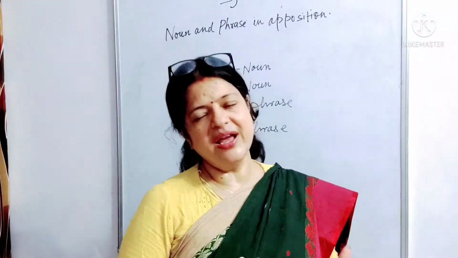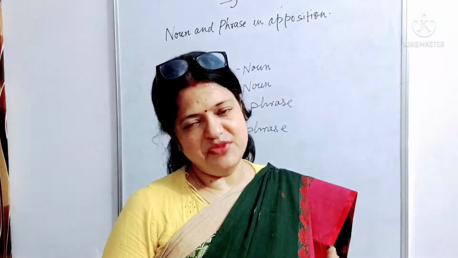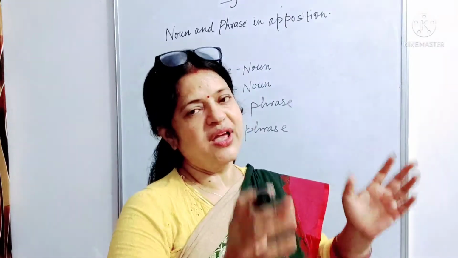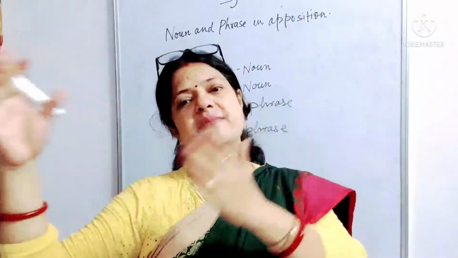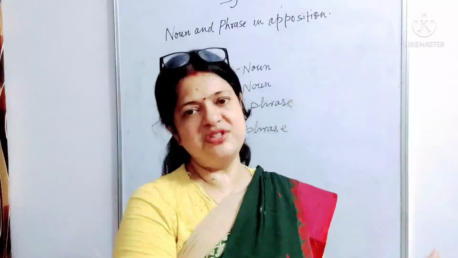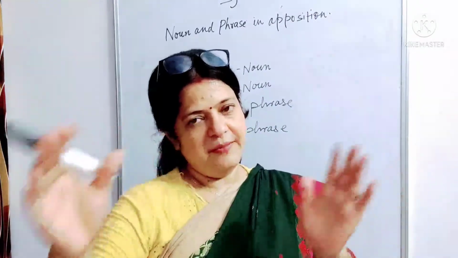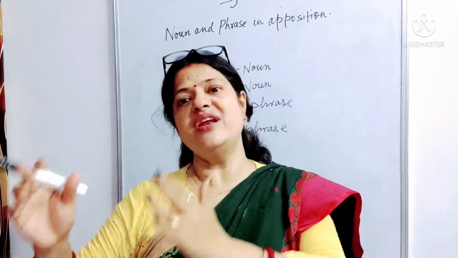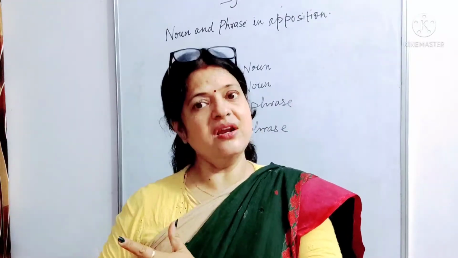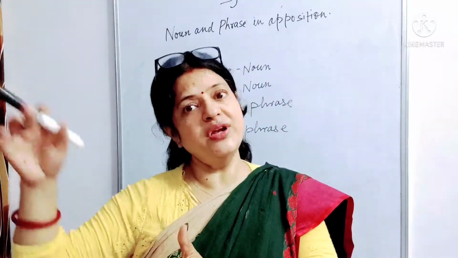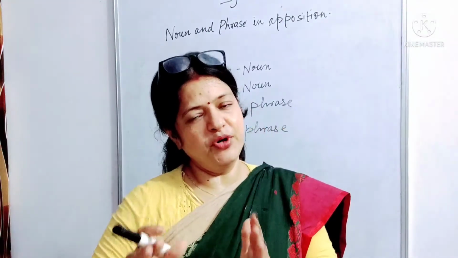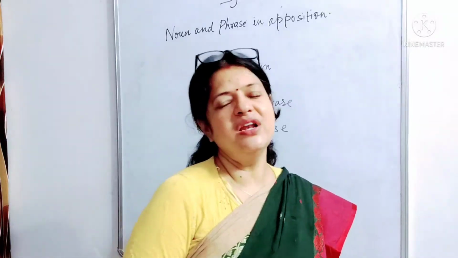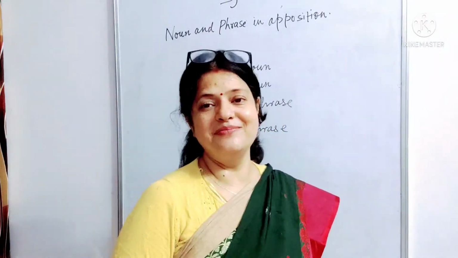So it can be subject and object both. I mean to say that if the subject relates with some other noun, we will put it just beside the subject. Or if the object relates with some other noun in the same sentence or in another sentence, we will put it just after the object. Okay, so I'll give you an example so that it becomes clear to you.